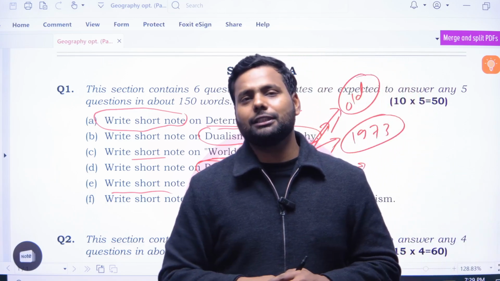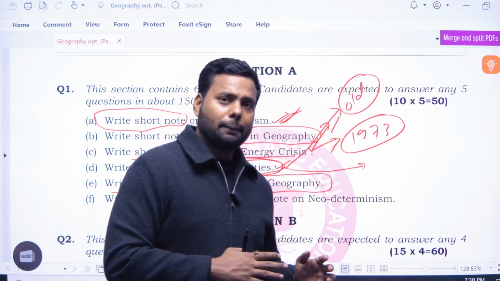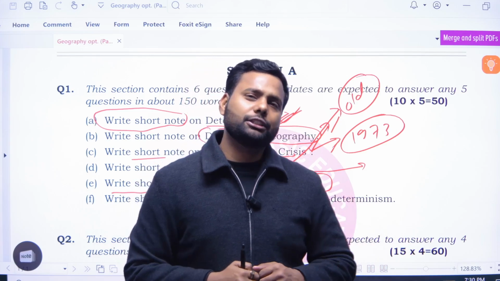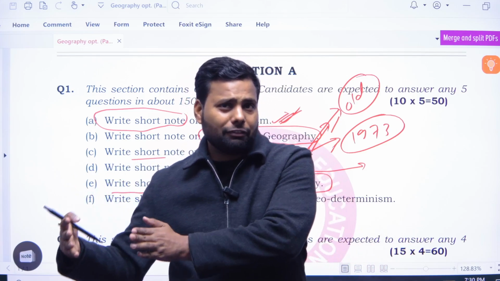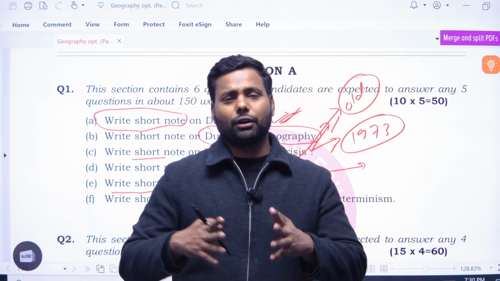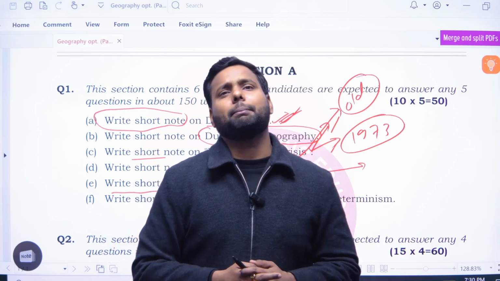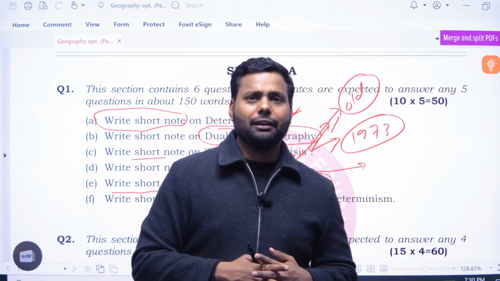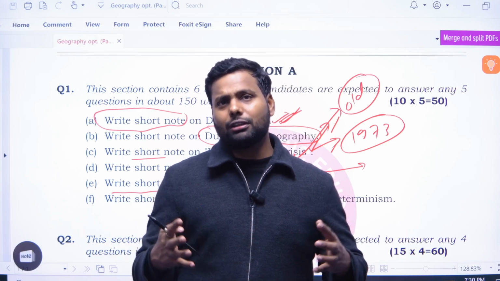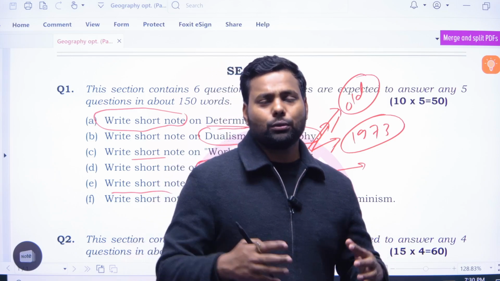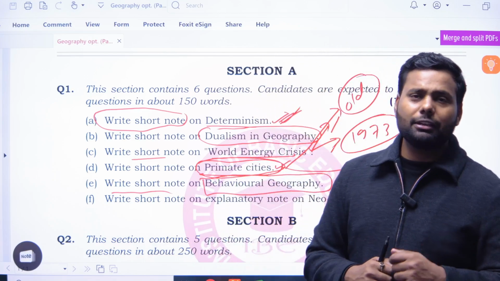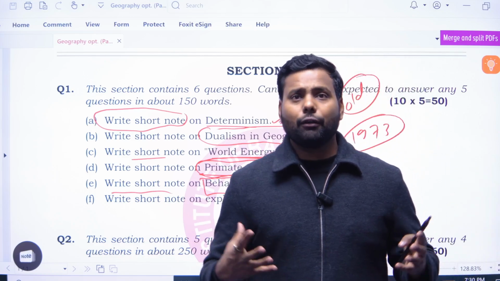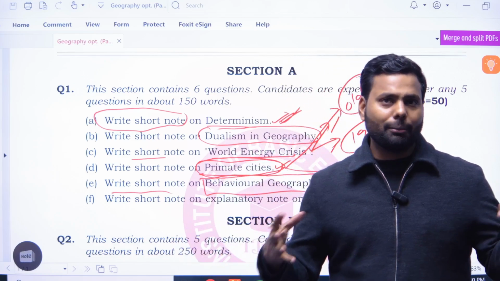Because of this reason, you can say that every action has an equal and opposite reaction. After the contradiction, after people got fed up with the quantitative revolution, the people of geography decided that it is not the destination of geography. So people are saying behavioral geography, which thinks about the behavior of man with socio-political and economic approaches,